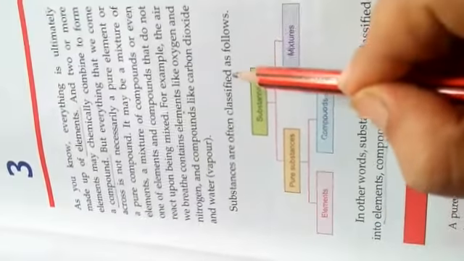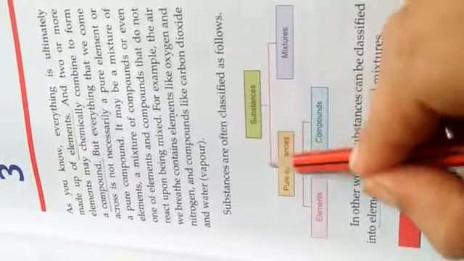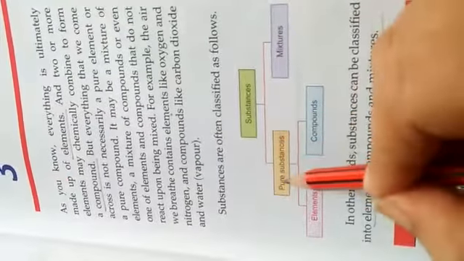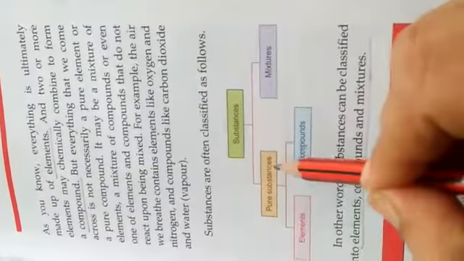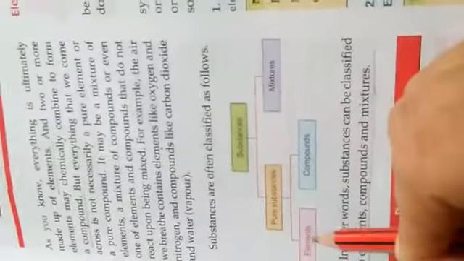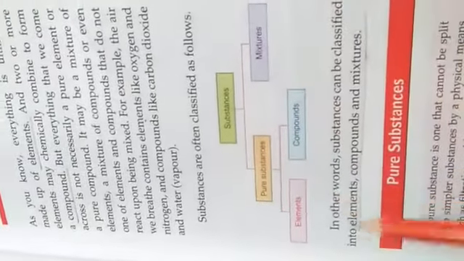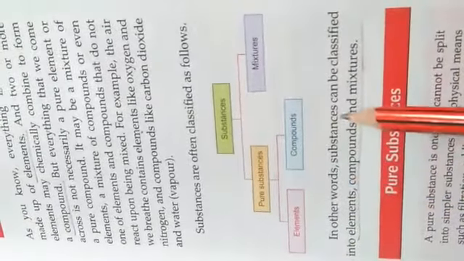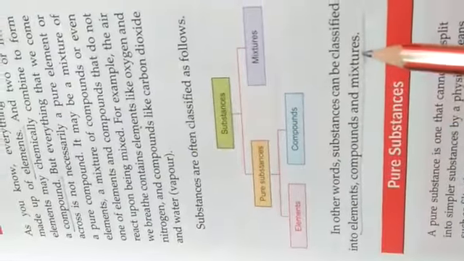Substances are often classified as follows. Classification of substances: pure substances, mixture. Substances are again classified as element, compound. In other words, substances can be classified into elements, compounds, and mixtures. So the main classification is element, compound, and mixture.